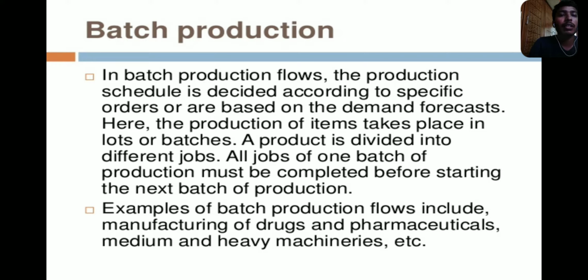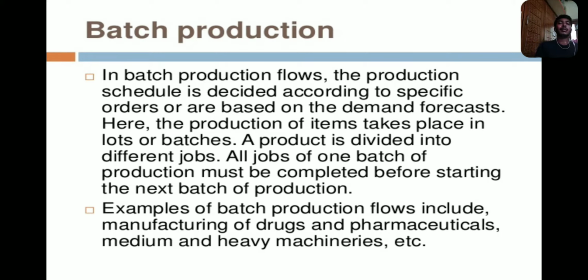We separate that car engine. Suppose 200 objects are involved in the car engine, so the 200 objects should be separated. One object is given to one batch and another object to another batch, so these are separated into different batches. These components are divided into different batches, and each batch should be completed before starting the next batch of production. After the completion of a batch, the part is given to the next batch.